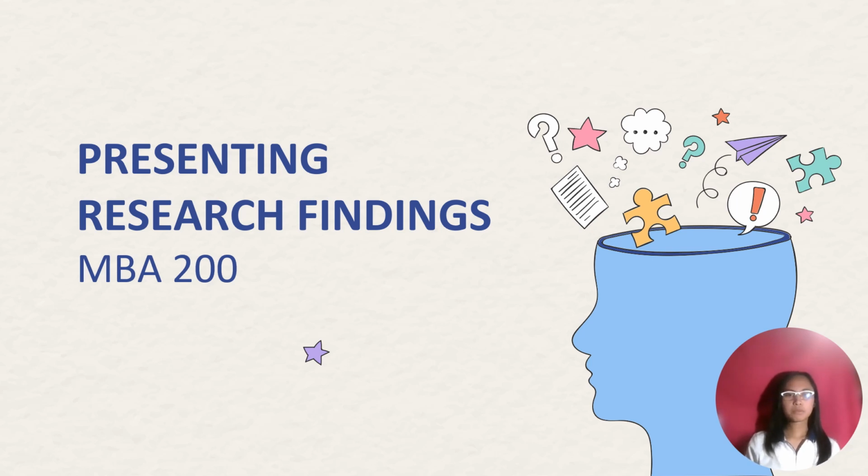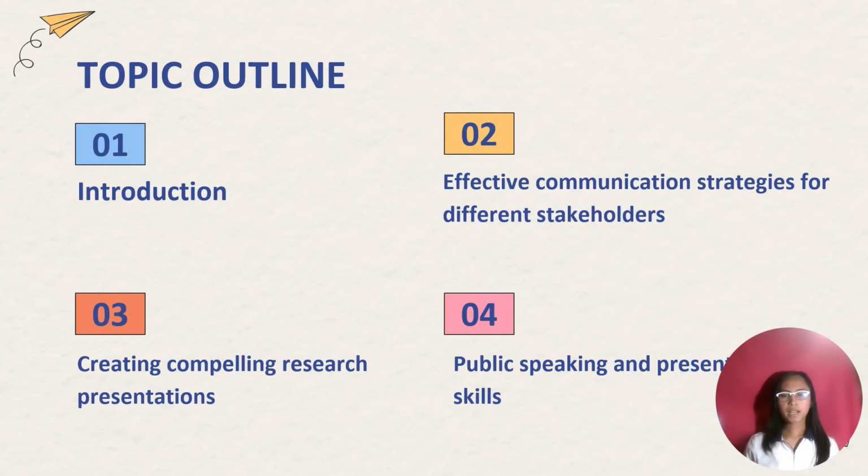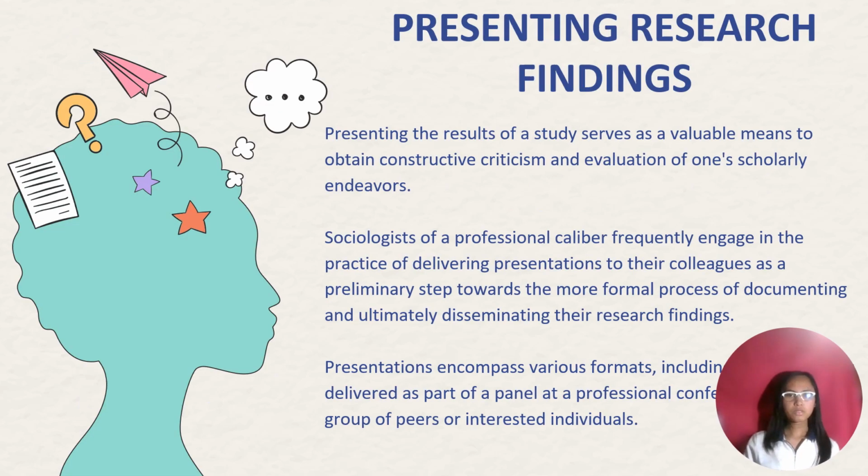So for the last chapter under MBA 200, we have presenting research findings. So for today's topic outline, we have effective communication strategies for different stakeholders, creating compelling research presentations, and public speaking and presentation skills. So, presenting research findings.